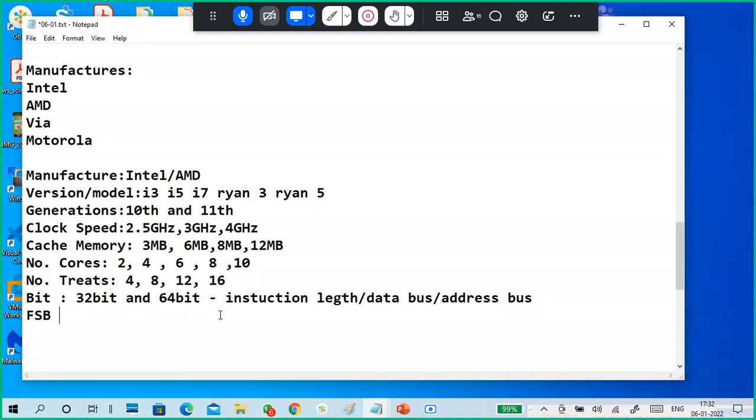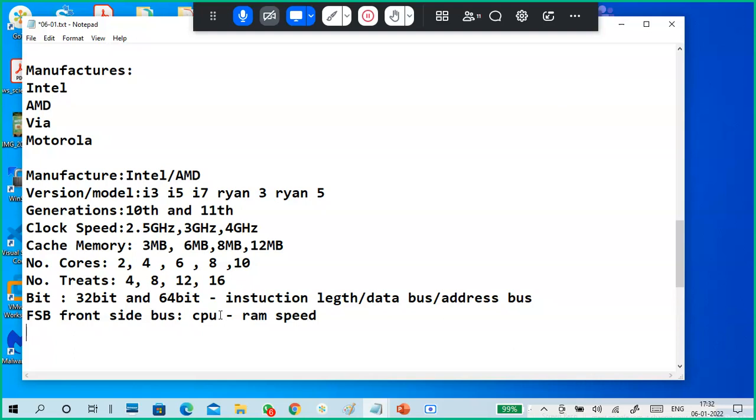FSB, front side bus. What is it? Front side bus means CPU to RAM communication speed.